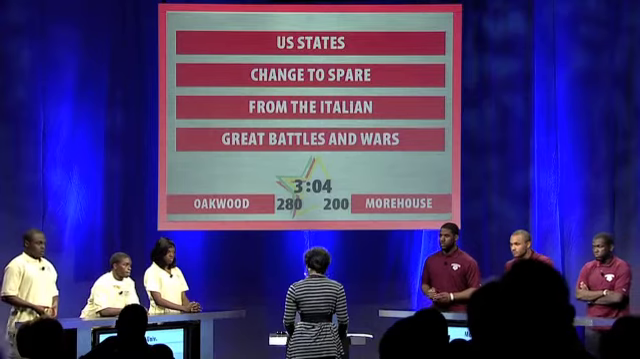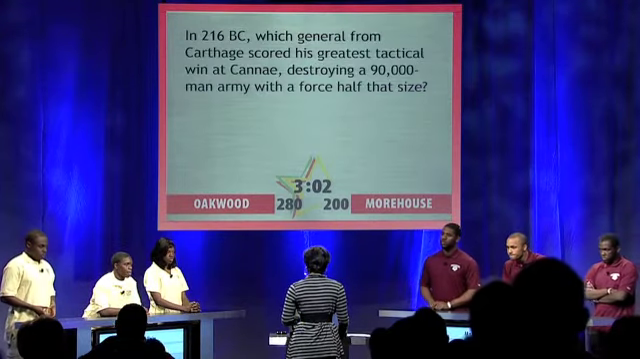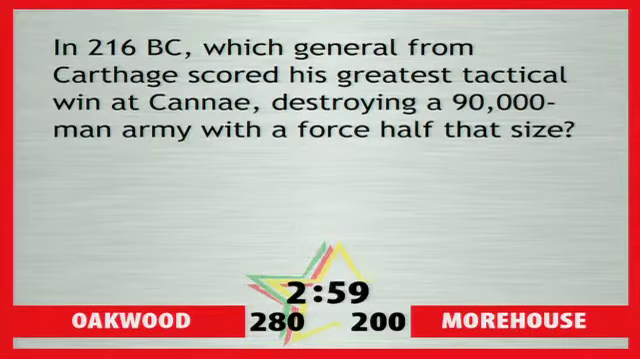Category: Great battles and wars. In 216 BC, which general from Carthage scored his greatest tactical win at Cannae, destroying a 90,000-man army with a force half that size? Oakwood: Hannibal. That's correct. And 10 points apiece.